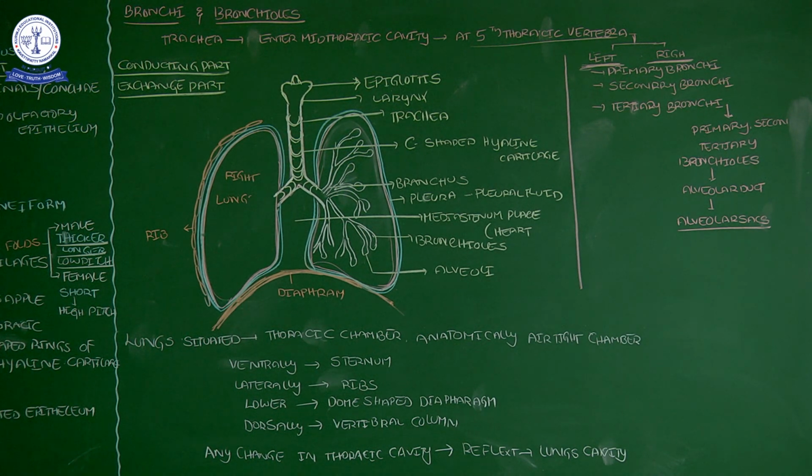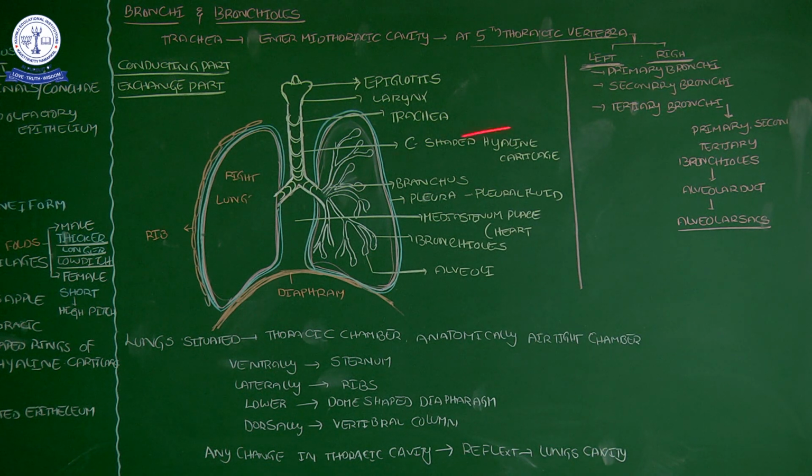Then, the trachea at the place of the mid-thoracic cavity, especially at the fifth thoracic vertebrae. On the back side of our body we have the vertebrae. At the position of the fifth thoracic vertebrae, the trachea separates into two branches, left and right. So here, see, this is the trachea. The trachea separates into left and right branches. In which place does it separate? Fifth thoracic vertebrae.